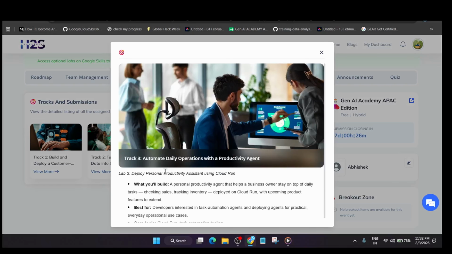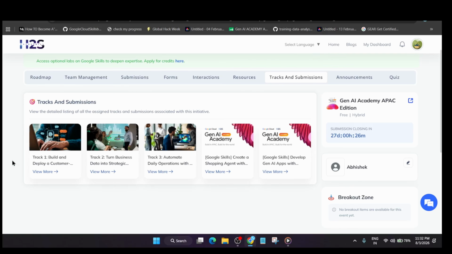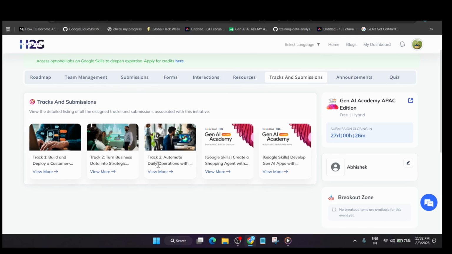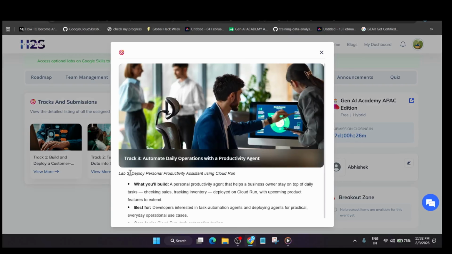I'll cover a separate video making you understand each and every track so that it becomes a complete guide for it. Okay. Mostly here you have to build a cool agent which will be featured using Cloud Run, ADK and RAG. Similarly, for track 3, you have to build a personal productivity assistant using Cloud Run. So I think it will be easiest if you're participating for the first time. Do not worry about how to build and submit. We'll cover that also once the submission is live.